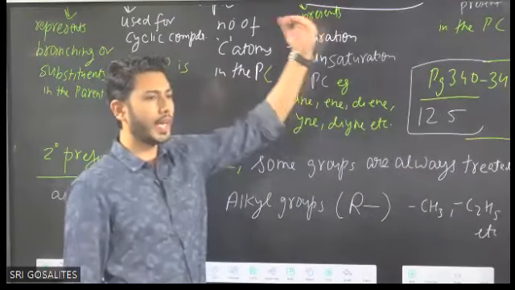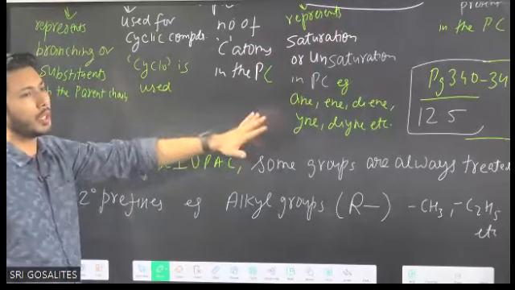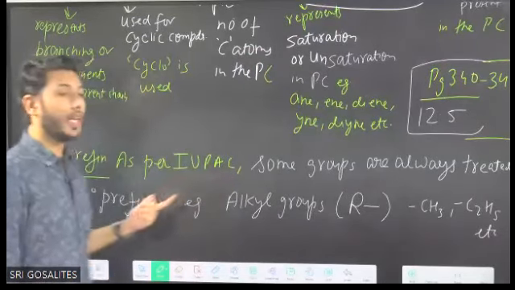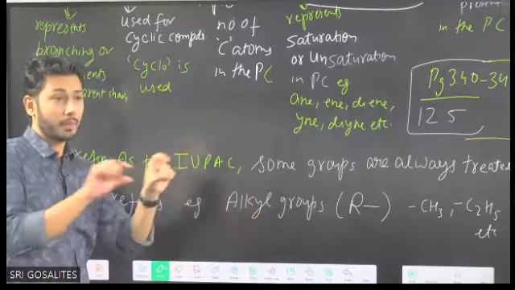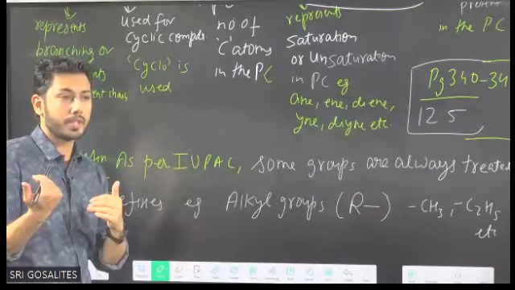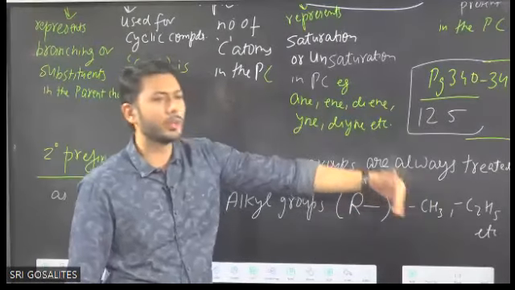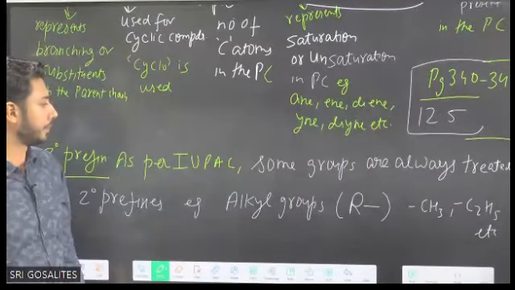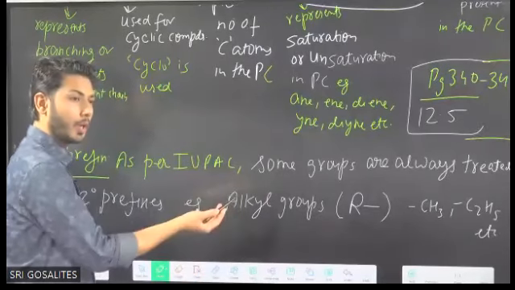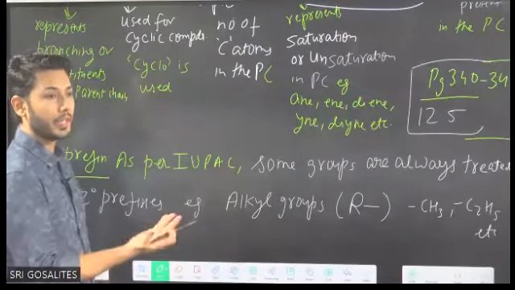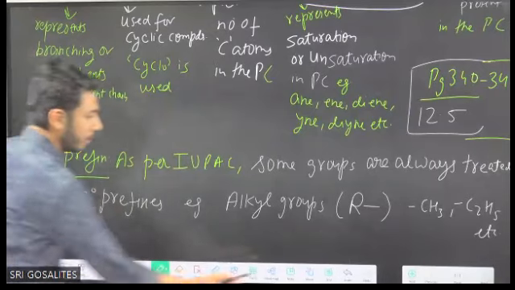When I write the further information, then you will understand, but right now copy it. Alkyl group, which is not part of the parent chain, the carbon chain which is left out, is termed an alkyl group. It can be CH3, C2H5, C3H7. As per nomenclature, we will always consider them as secondary prefix.